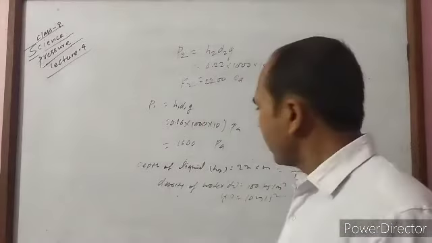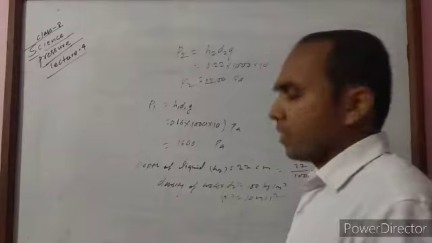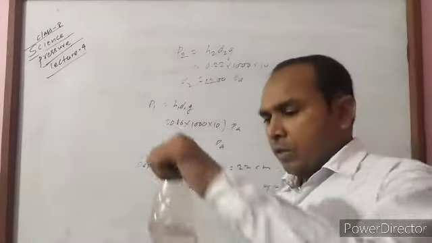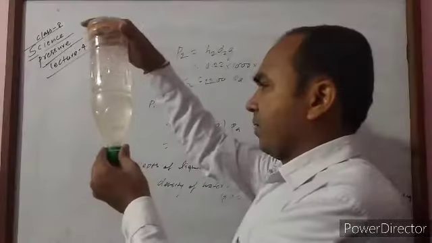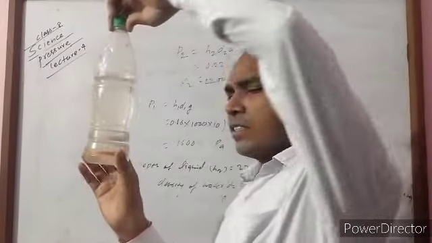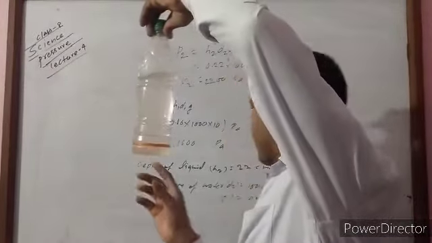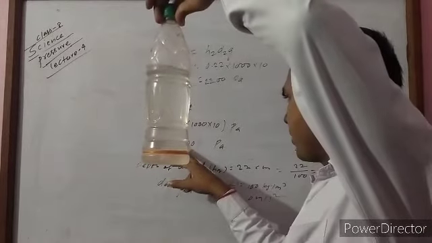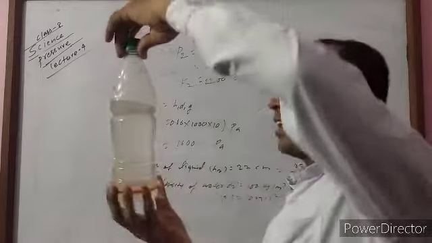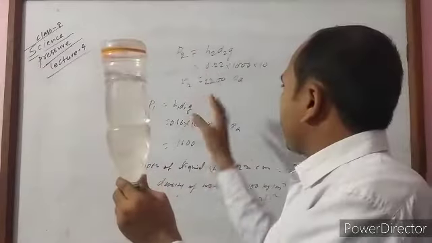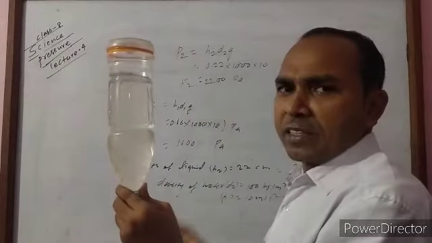What is responsible for exerting more pressure in this condition? In the first condition the pressure value is 1600 Pascal, and in the second condition the pressure becomes 2200 Pascal.